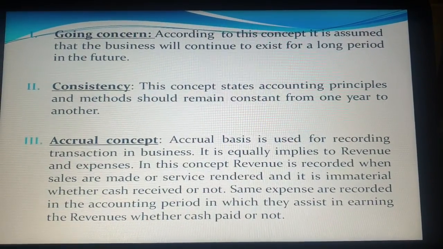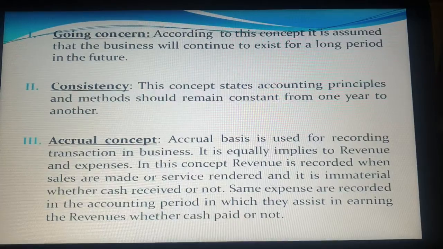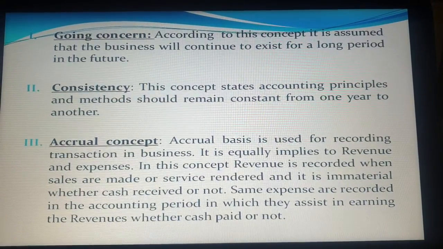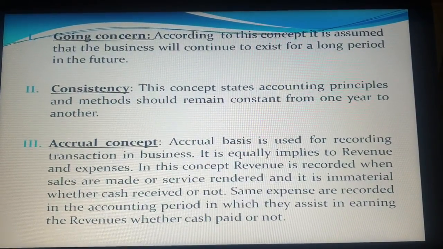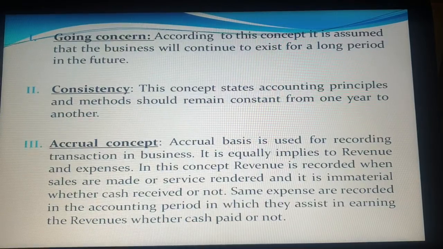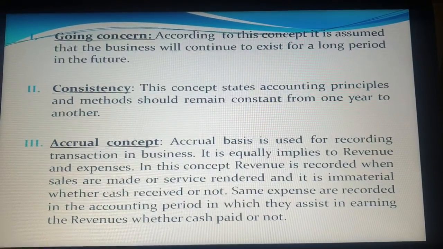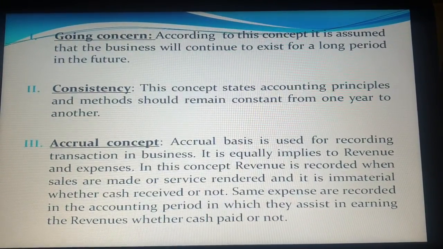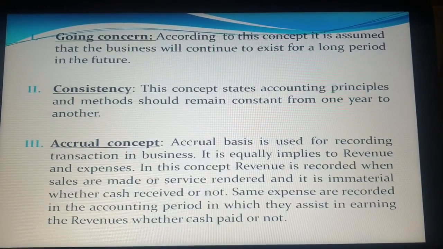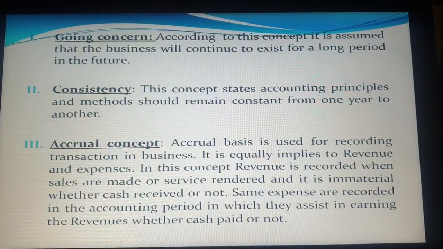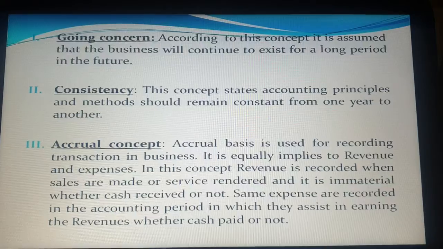We'll discuss later what SLM and WDV are. But for understanding consistency, if the business is following the WDV method of depreciation from the beginning, then it should be followed regularly and consistently.